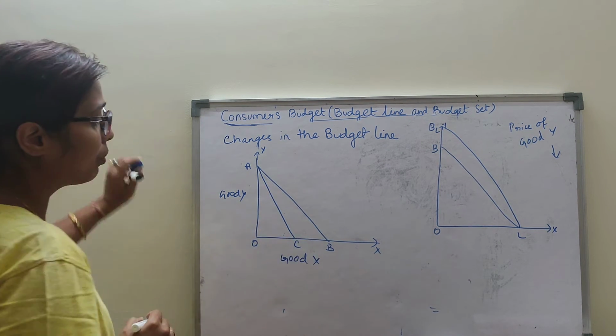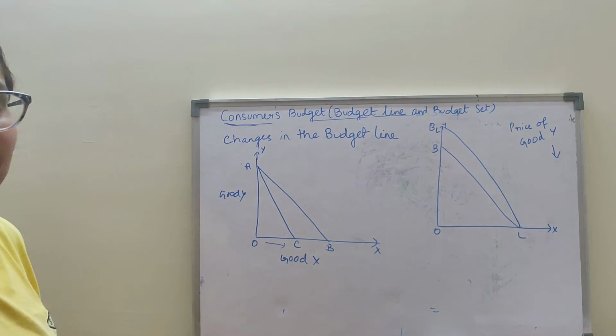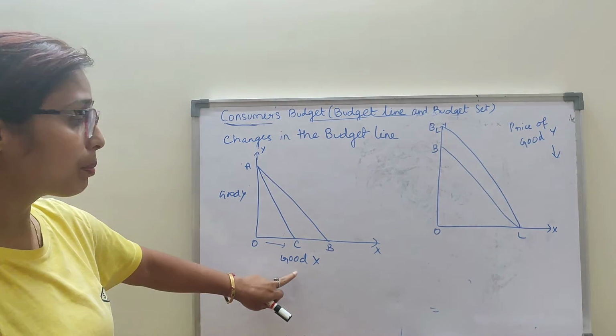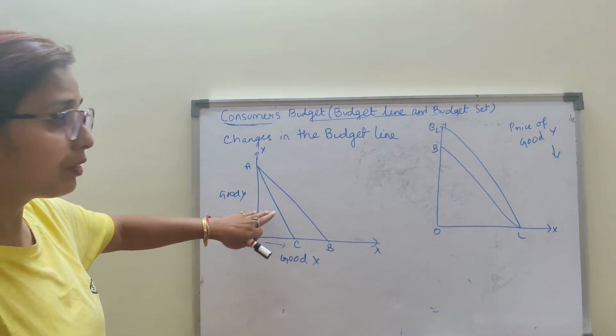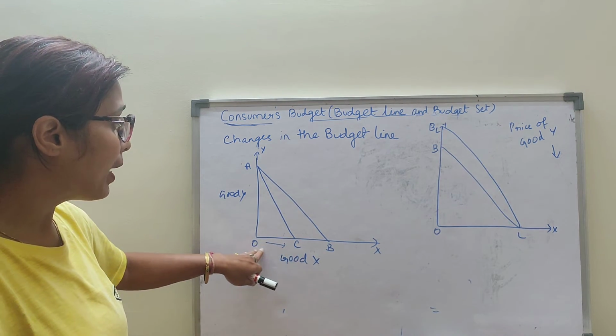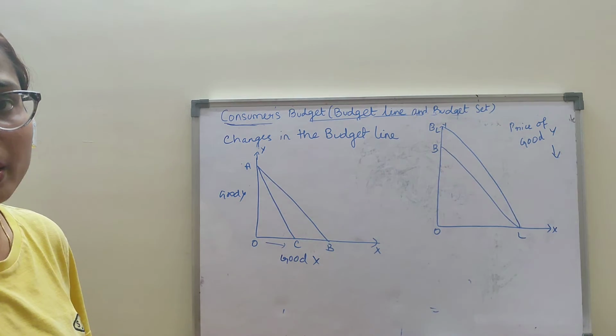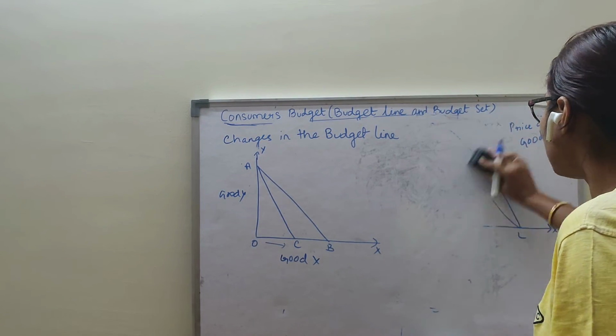That is OC amount. Now the consumer will buy this much amount of good X. Why? Because the price of good X has risen. Clear? Now what happens when the price of good Y rises?